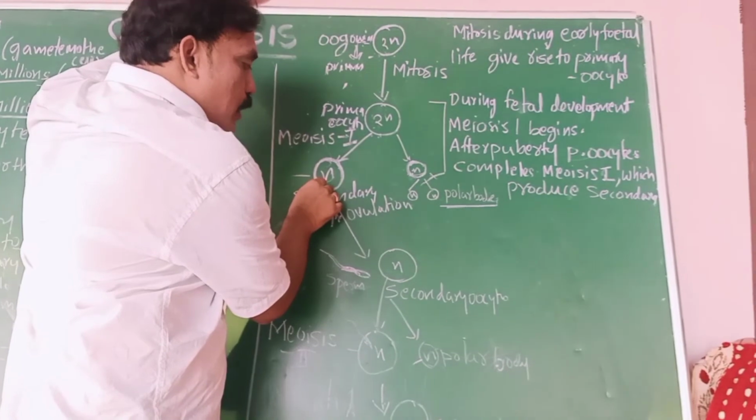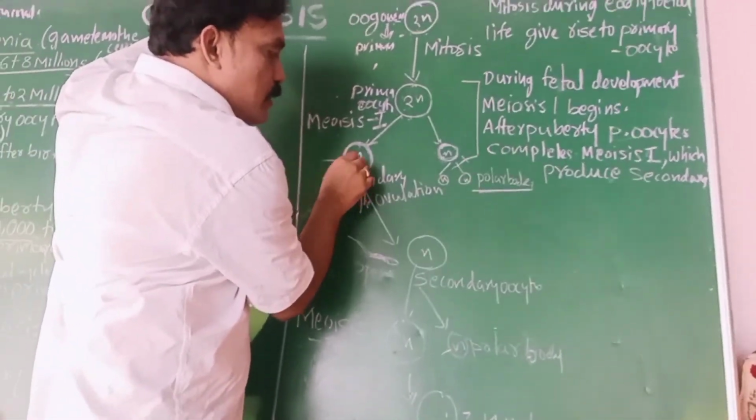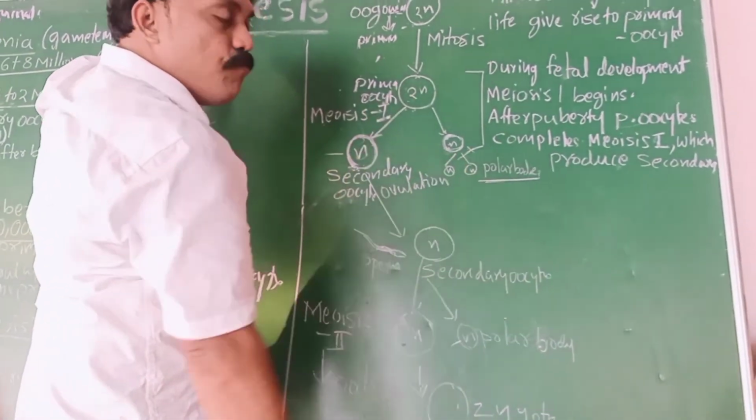This secondary oocyte, after the Graafian follicle ruptures and releases it at ovulation, enters into the fallopian tube.